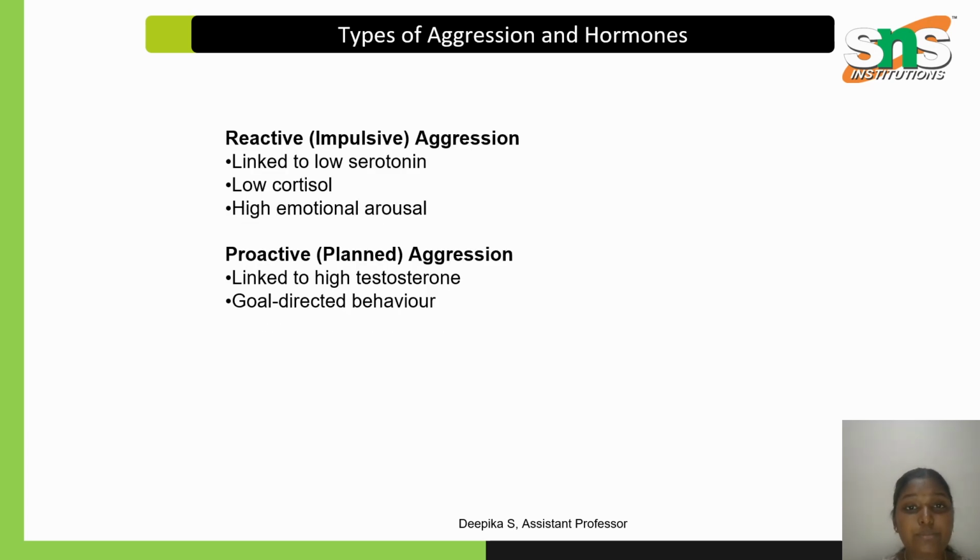Next we have types of aggression according to hormones. We have reactive and proactive aggression. Reactive aggression is linked to low serotonin, low cortisol and high emotional arousal, and it is very impulsive. Proactive aggression is already planned, where you decide to be aggressive. It is linked to a high testosterone level. It will be very aggressive, your aggressive behavior will dominate everywhere, and this is goal-directed behavior.